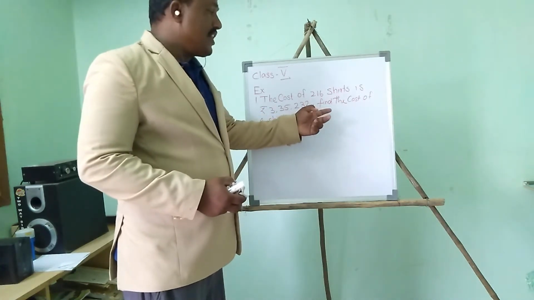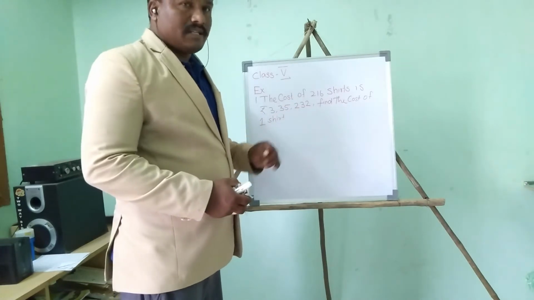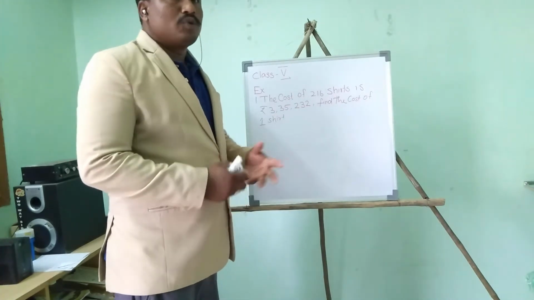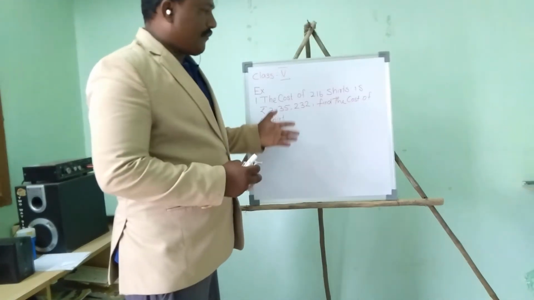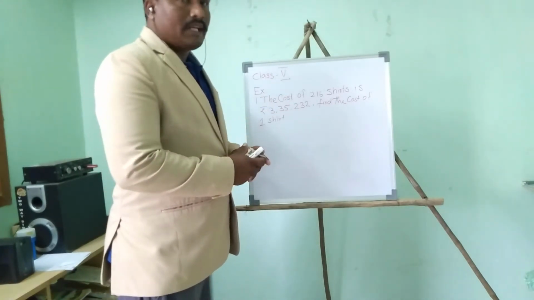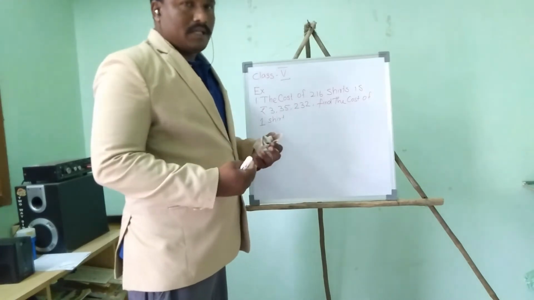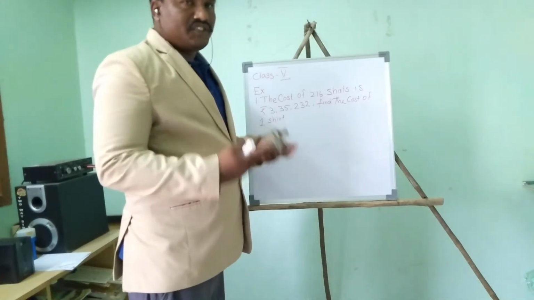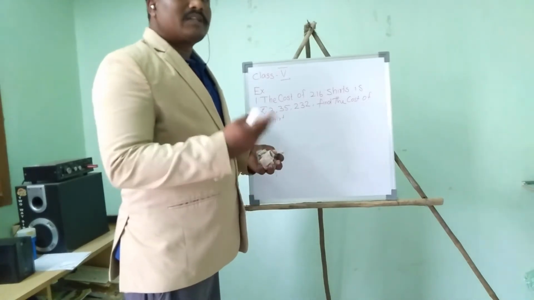Now we want to find out the cost of one t-shirt. How to find out? If this kind of sum comes, you have to divide. You have 216 shirts, and you know the total cost.